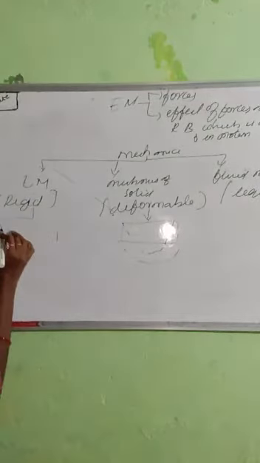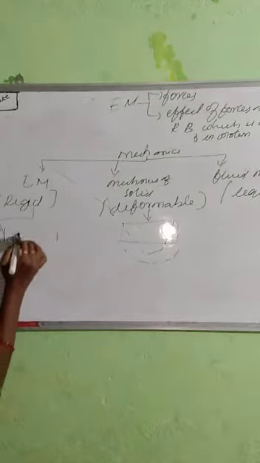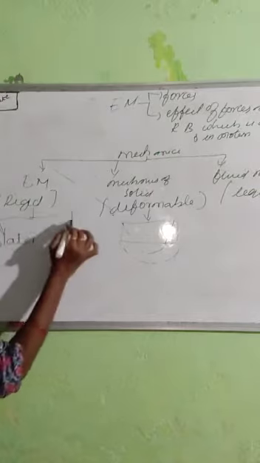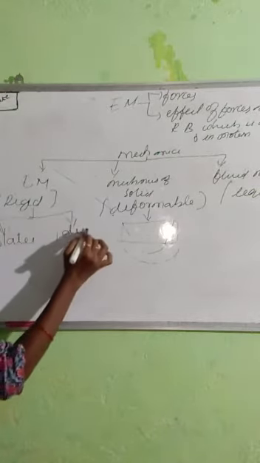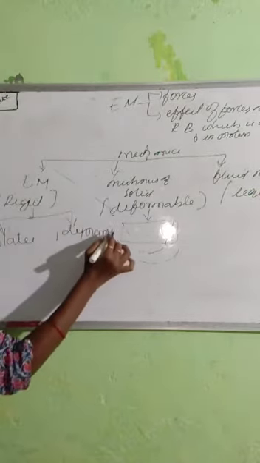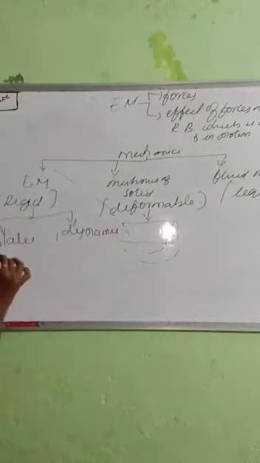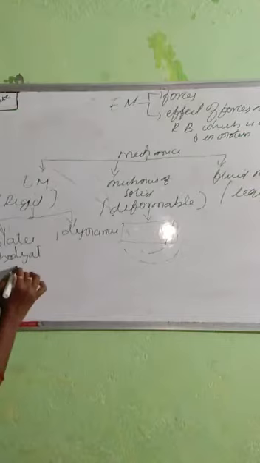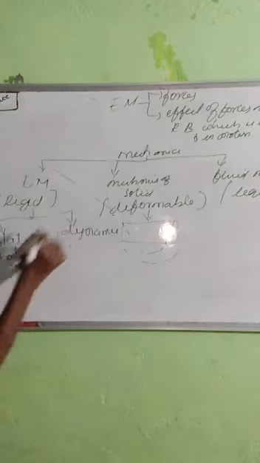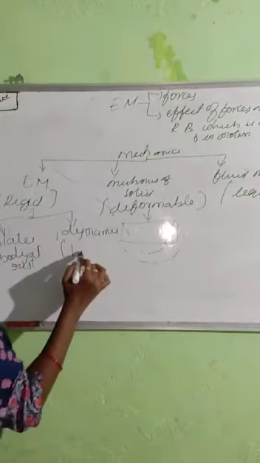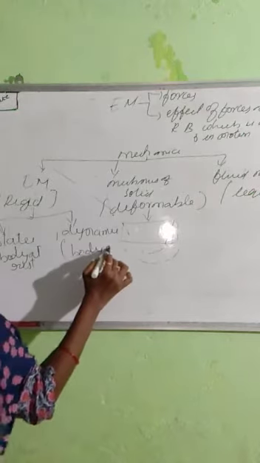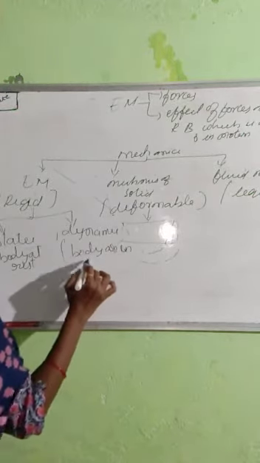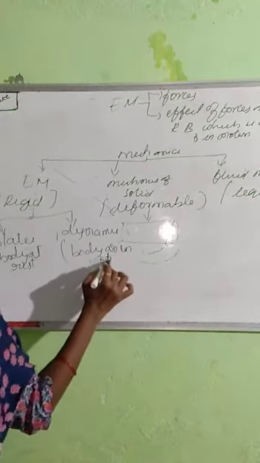Again, engineering mechanics is classified into two types: static and dynamic. What is static? Bodies are always at rest. Bodies at rest, this is static. In dynamic, bodies are in motion. Dynamics always deals with the motion of bodies.